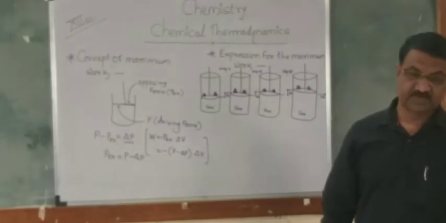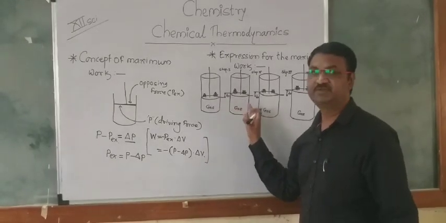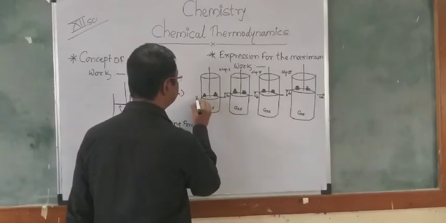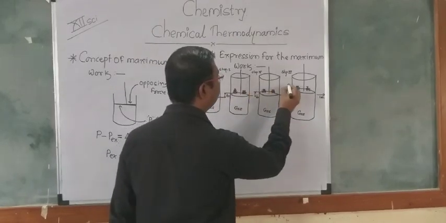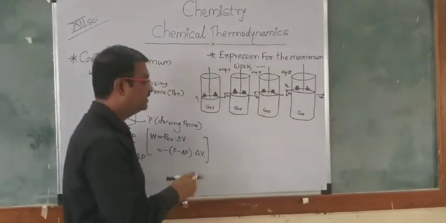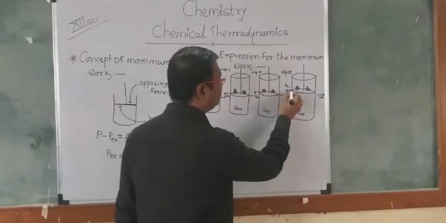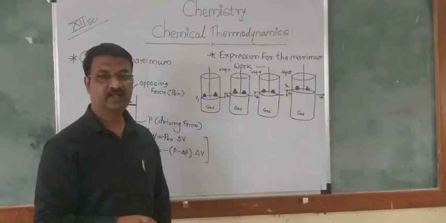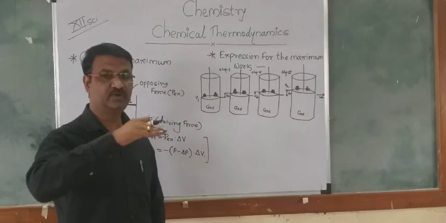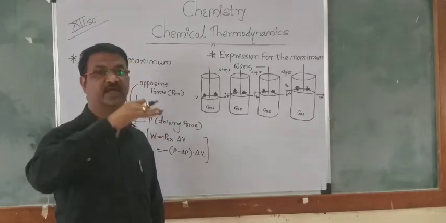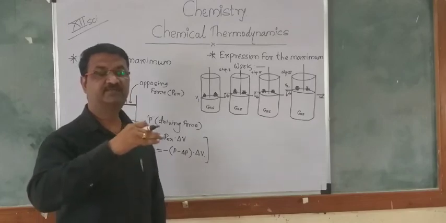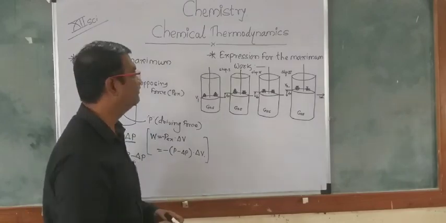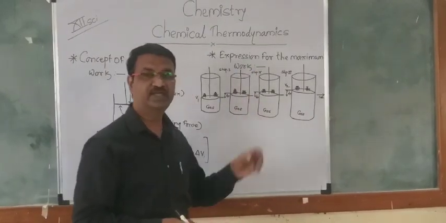But during the steps, the different steps will be included. When the piston travels from V1 to V2, some height, we can say from this position to this position, infinite numbers of steps will be included. From V1 to V2, the piston will be moving through infinite numbers of steps, and when we sum that infinite numbers of steps, we can obtain the maximum work which will be obtained in the system.